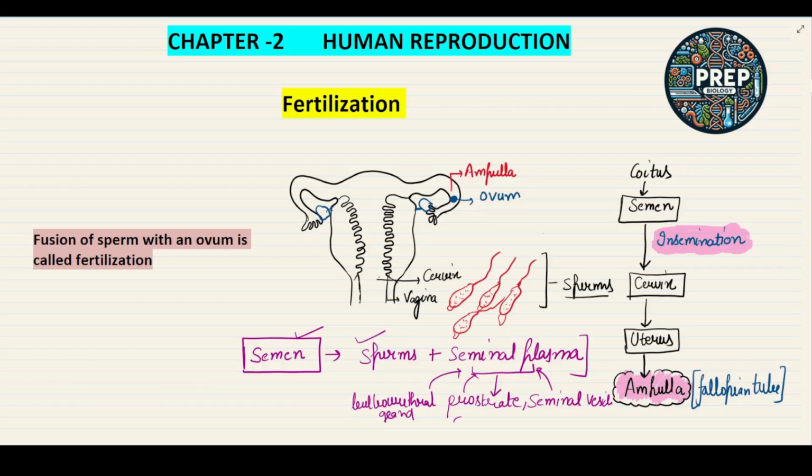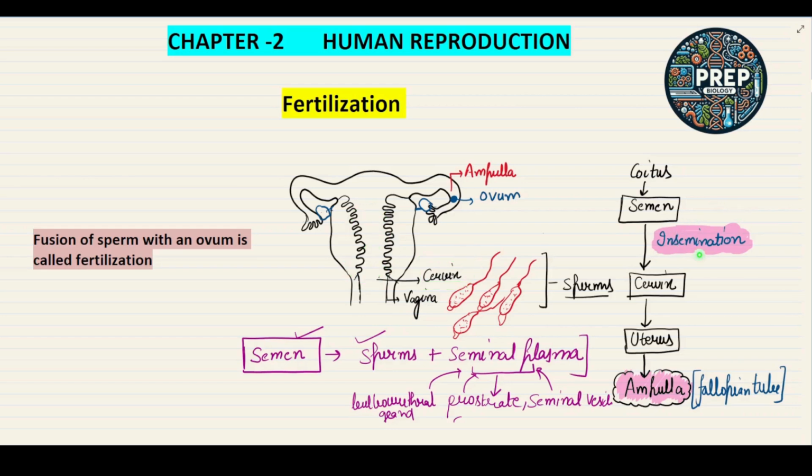Now the semen contains sperms also. During the intercourse, during the copulation, the semen enters or passes through the cervix and enters into the uterus part.